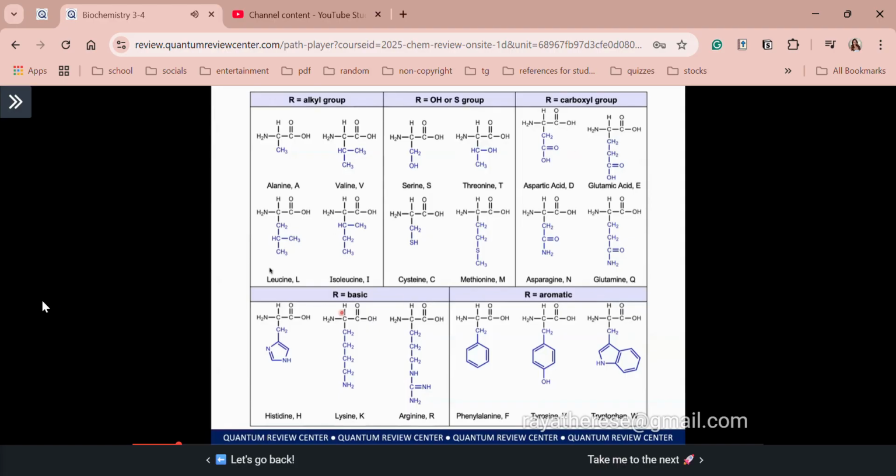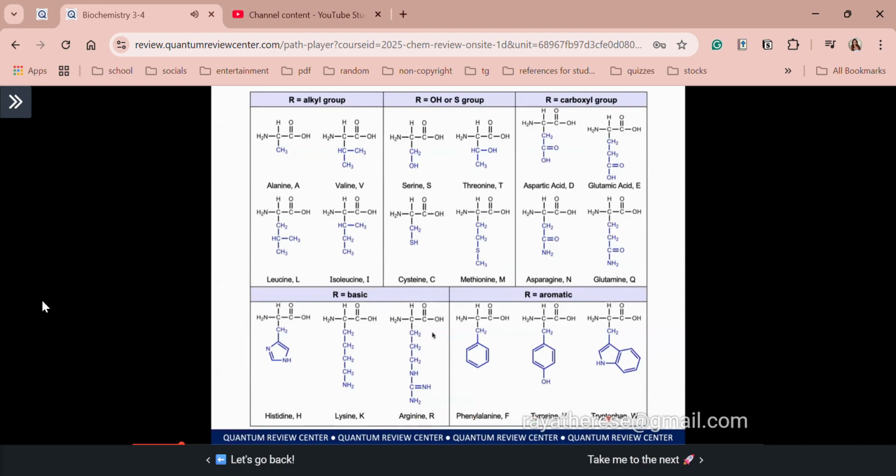All right, so going back, for basic amino acids, we have 3: histidine, lysine, and arginine. For lysine and arginine, they have an additional ionizable group. As you can see here, right? They have an amino group, which is very basic. Okay, class, again recall, amino is basic. Carboxylic acid is acidic. All right, and then lastly, we have the aromatic amino acids: phenylalanine, tyrosine, and tryptophan.